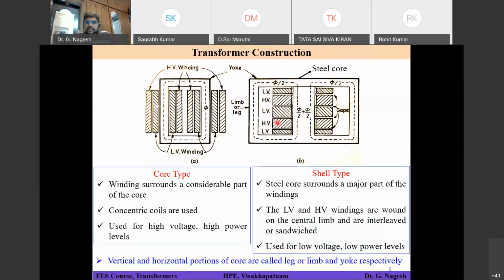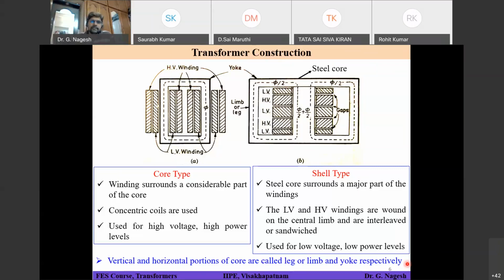Okay. So we started discussing transformers. We have seen the basic construction of the transformer. Two types we have already seen. One is core type, another one is shell type. And the basic parts are the core and two windings. The vertical portion of the core is called a leg or limb, and the horizontal portion of the core is called a yoke. Okay, this is what we have seen already.